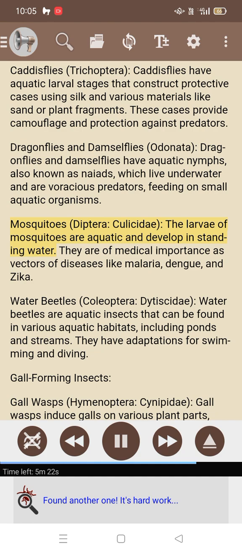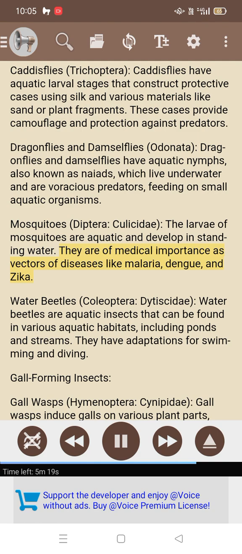Mosquitoes, Diptera, Culicidae. The larvae of mosquitoes are aquatic and develop in standing water. They are of medical importance as vectors of diseases like malaria, dengue, and Zika. Water beetles, Coleoptera, Dytiscidae. Water beetles are aquatic insects that can be found in various aquatic habitats, including ponds and streams. They have adaptations for swimming and diving.